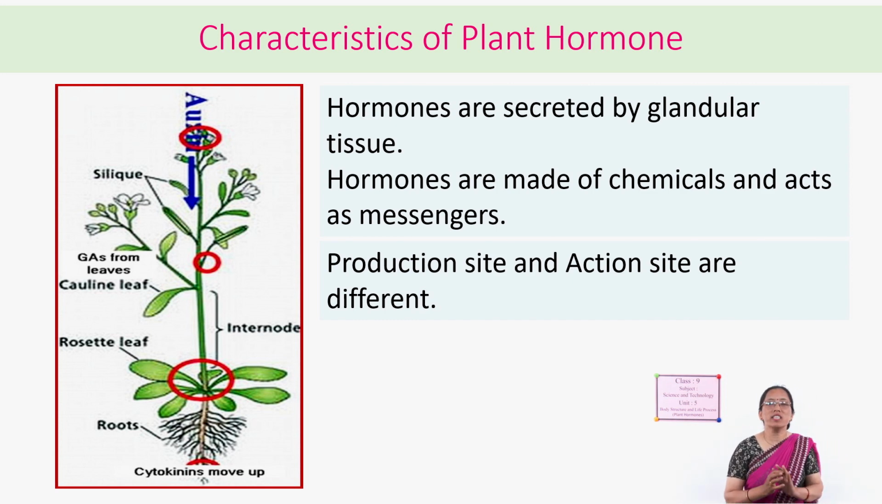Just like we have studied, human hormones are also called chemical messengers. Plant hormones are also chemical messengers because they are synthesized in one part of the plant, but their function is in a different part of the plant. They transfer messages from one part to another part. Because of that, they are called chemical messengers.